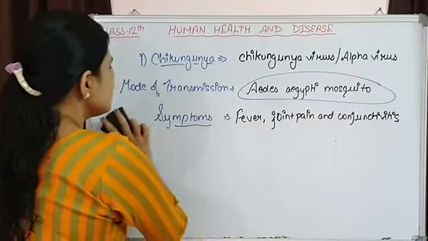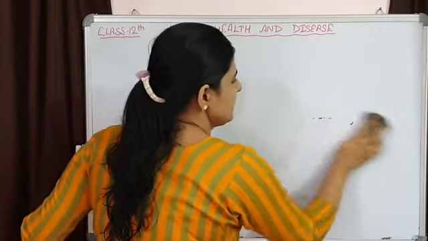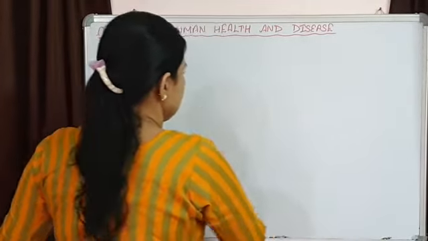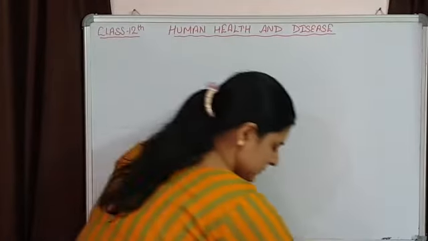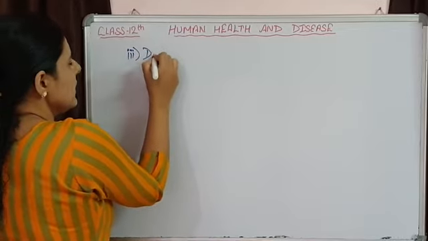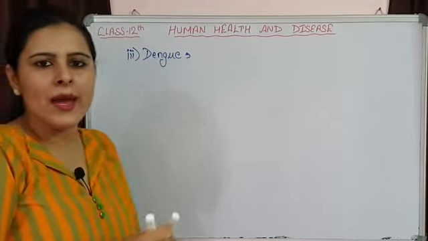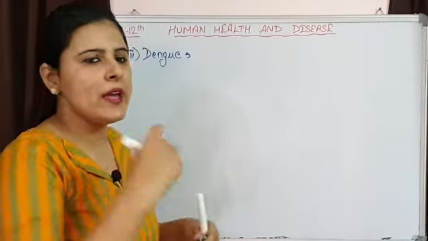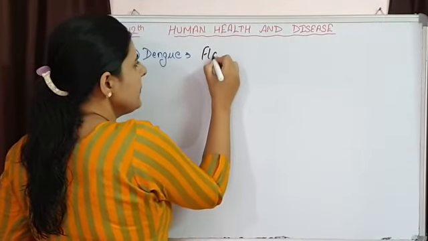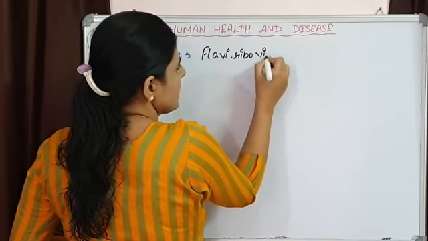Now the next disease is dengue. So the third one is dengue. Dengue is again a viral disease that is caused by a virus, the flavivirus.